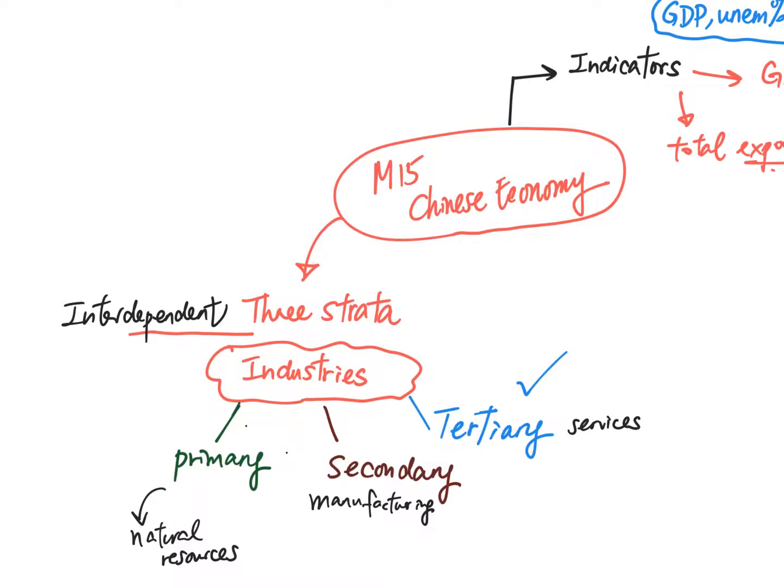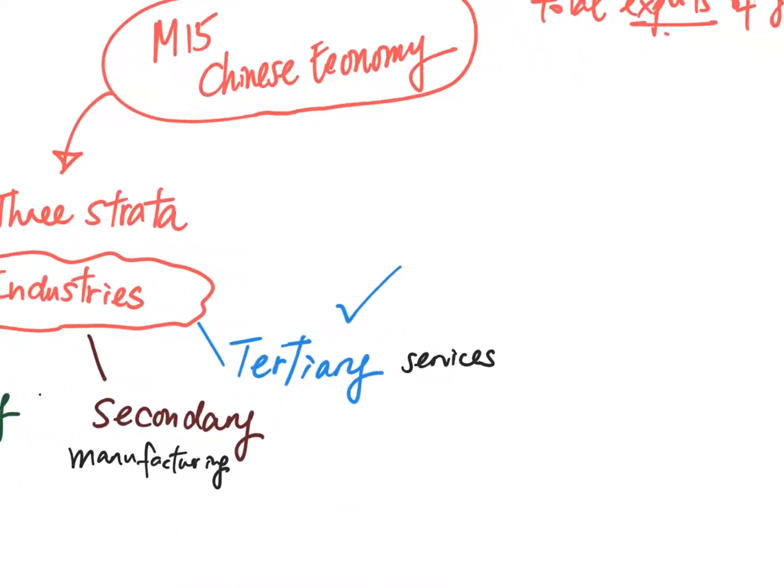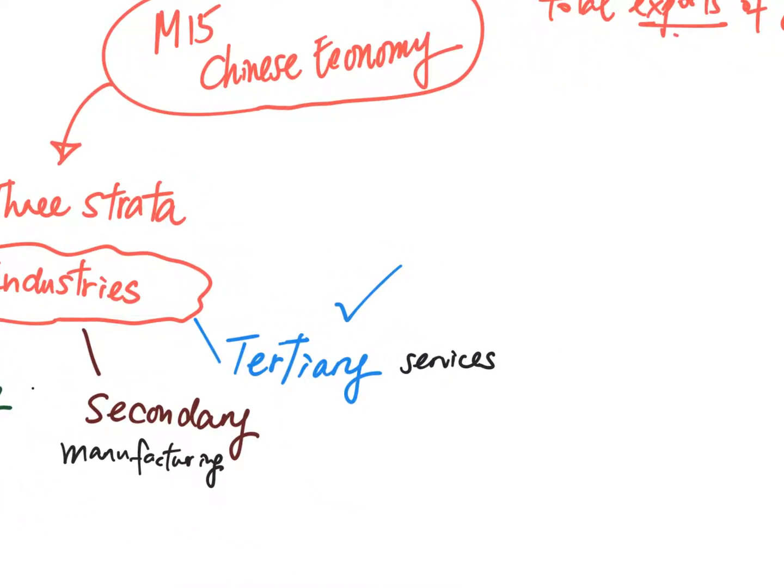So we have to ask the reason why China developed tertiary industry. There are several reasons why tertiary industry is picked. Okay, the first point: recently tertiary industry contributes only about 40% of the GDP. We use the word only. It means that there is potential.